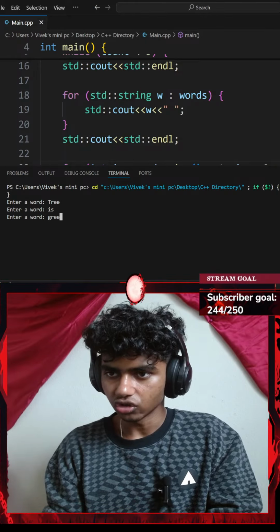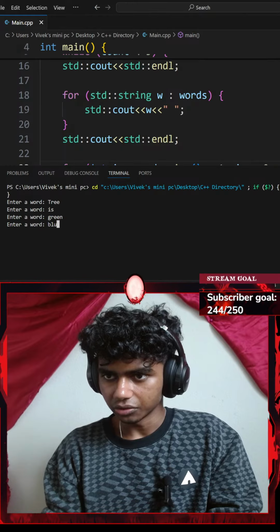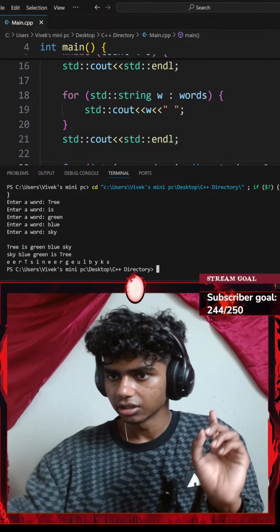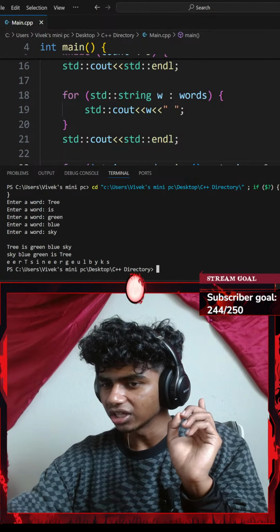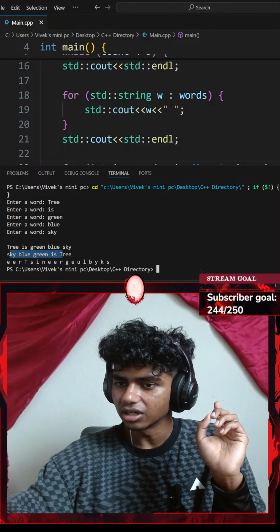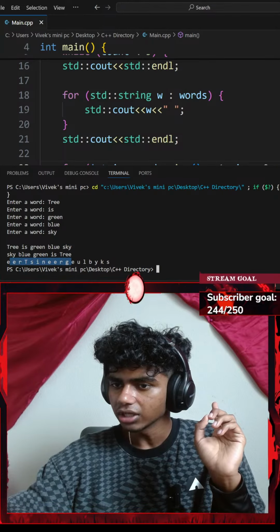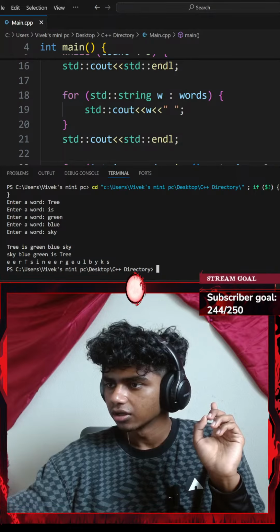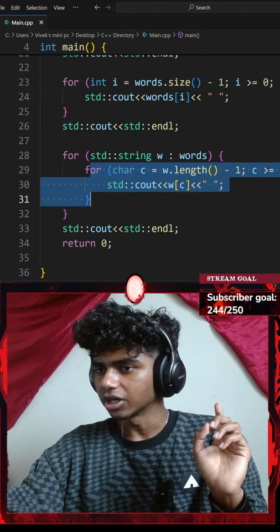Tree is green, blue sky. Okay, so tree is green. That's the original order. Sky, blue, green. Okay, there is something messed up in this part. Let's fix this part.